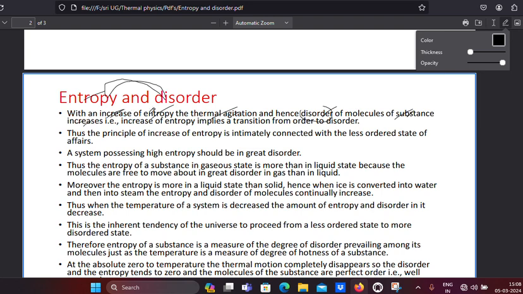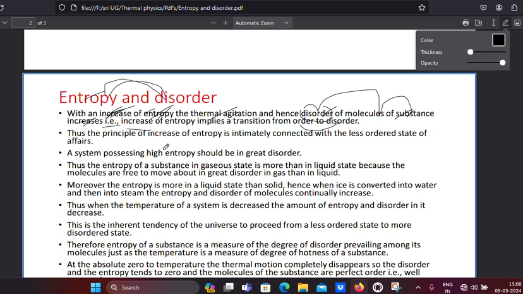When the disorder of the molecules of the substance increases, then entropy also increases. So an increase of entropy implies a transition from order to disorder. If you want to increase the entropy, we have to move from order to disorder.